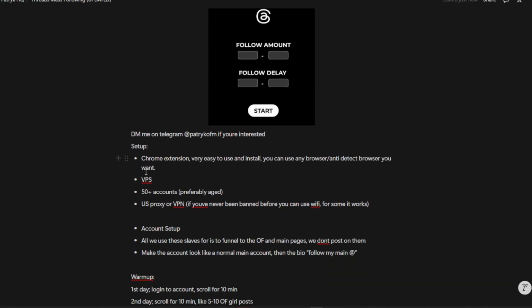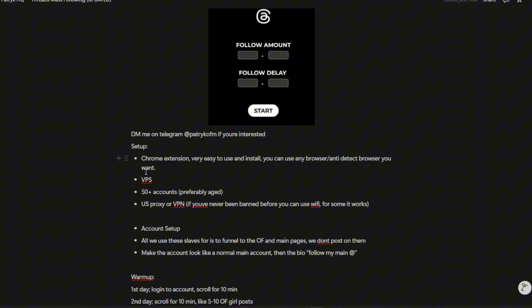So the setup, first of all, pretty much what you need. First of all is a Chrome extension, so it's very easy to use and install. You can use literally any anti-detect browser you want, as long as it supports Chrome extensions. A VPS is not required, but in order to scale and run the bot overnight, or if you want to automate and have your VAs run it for you, it's best to have a VPS so that your VAs can log in, you can log in, all that stuff.